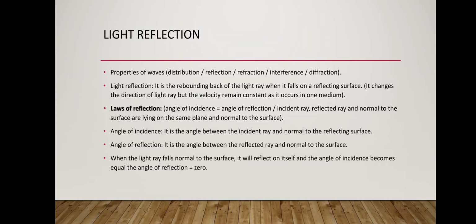The angle of reflection is the angle between the reflected ray and the normal to the surface. There is a special case: when the light falls normally to the surface, or parallel to the normal, it will reflect on itself. So the angle of incidence and the angle of reflection both equal 0.